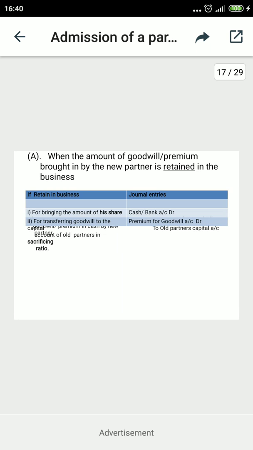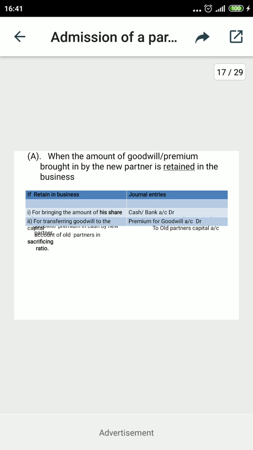Now I am moving to the treatment of A. When the amount of goodwill or premium is introduced by the new partner and retained in business, the first condition is that the amount is brought in by the new partner. Then what will be the journal entry? Cash account debit, sometimes through cheque to bank, can be used, cash account debit to premium for goodwill.